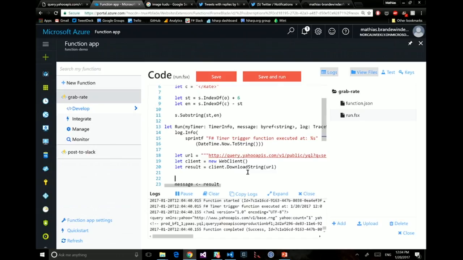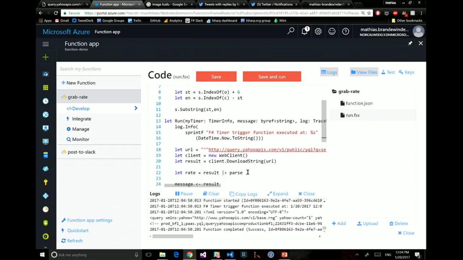So let's do that. I'm going to let rate equal parse. Actually, I'm going to do it this way. I'm going to do result. I'm going to pass it to parse, and that should now be a string, and that string I'm going to pass to a float because this is what I really want. So not too difficult.